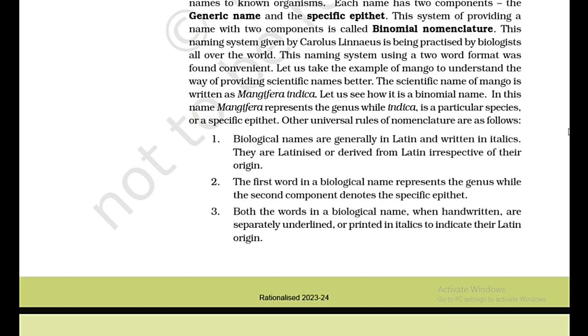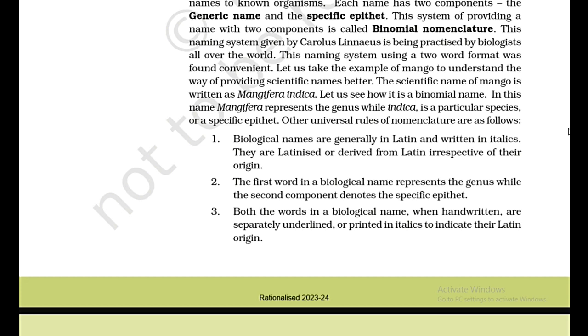Let us take the example of mango to understand the way of providing scientific names better. The scientific name of mango is written as Mangifera indica. Let us see how it is a binomial name. In this name, Mangifera represents the genus, while indica is a particular species, or a specific epithet. Other universal rules of nomenclature are as follows. 1. Biological names are generally in Latin and written in italics.